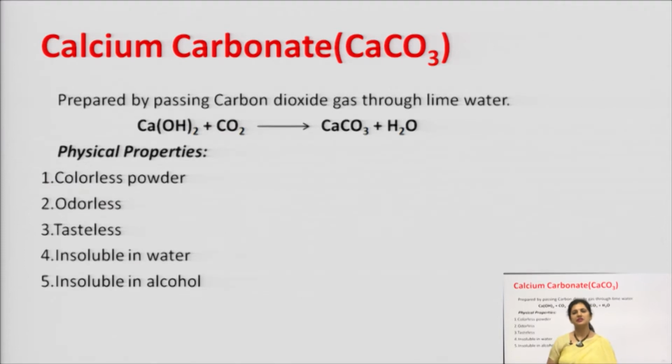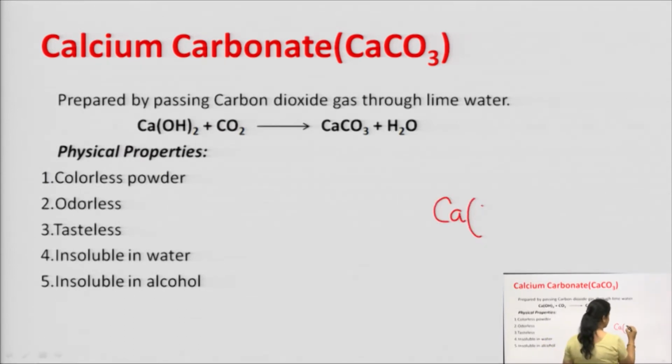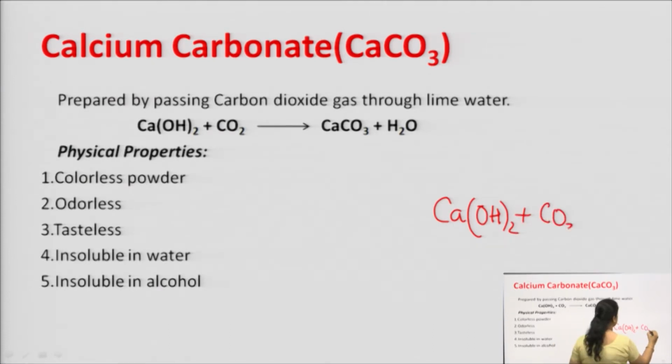Another compound which we need to study in this chapter is calcium carbonate. Calcium carbonate is prepared by passing carbon dioxide through lime water. We know that lime water is what? Calcium hydroxide. Now, when we pass carbon dioxide gas through it, we get what? Calcium carbonate and water.